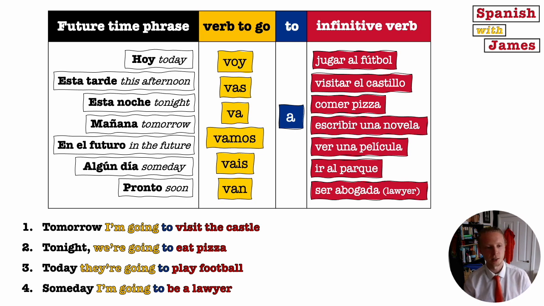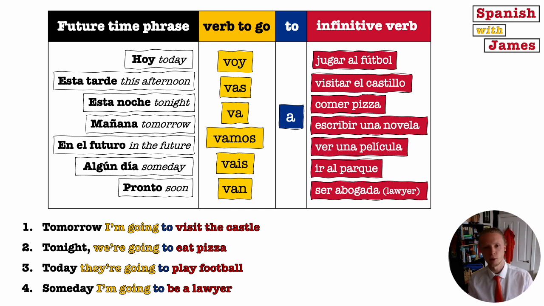Okay, let's go through the answers. Número uno. Number one. Tomorrow I'm going to visit the castle. Mañana voy a visitar el castillo. Número dos. Esta noche vamos a comer pizza. 3. Hoy van a jugar al fútbol. 4. Algún día voy a ser abogado o abogada.